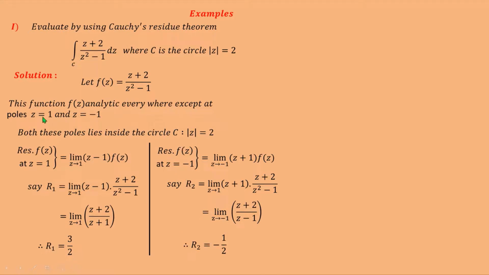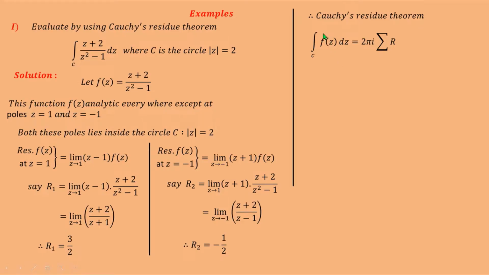There are two poles, z is equal to 1 and z is equal to minus 1, which lie inside that circle. So we find their residues. First residue is 3 by 2 and second residue is minus half. Now use Cauchy residue theorem, and so by Cauchy residue theorem we have integration over c of f(z) dz is equal to 2 pi i summation r, where summation r is the sum of these two residues, and so we get 2 pi i into the bracket r1 plus r2.